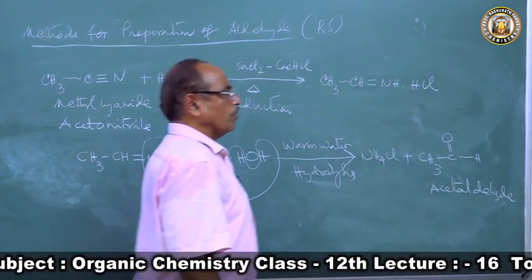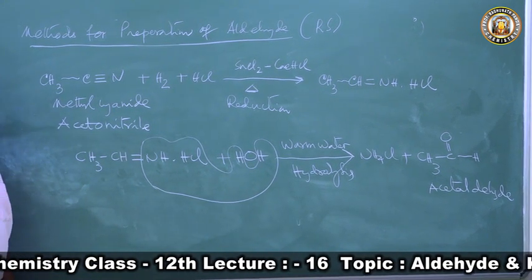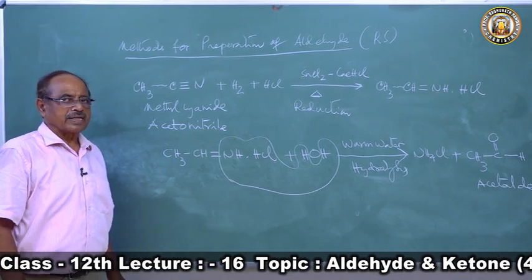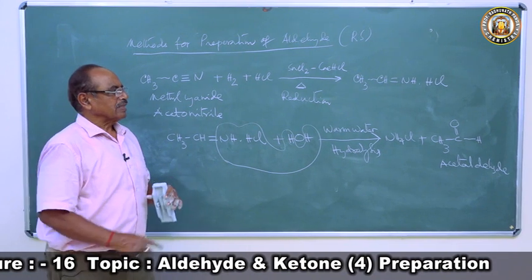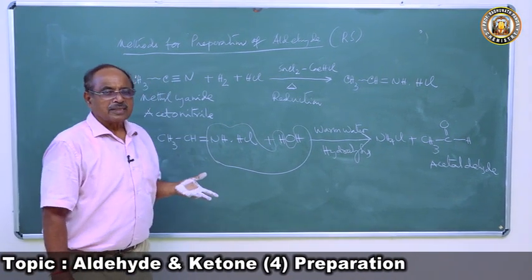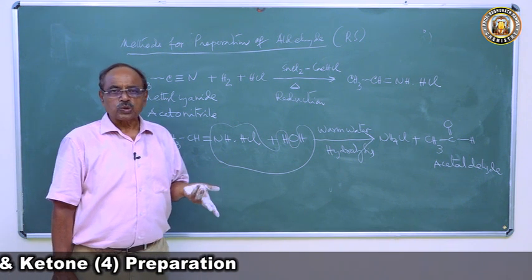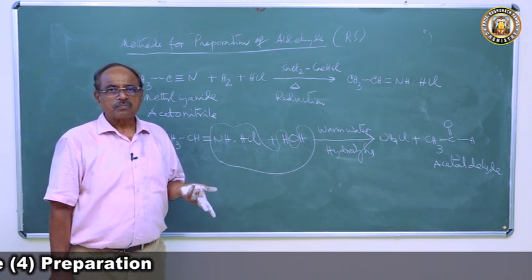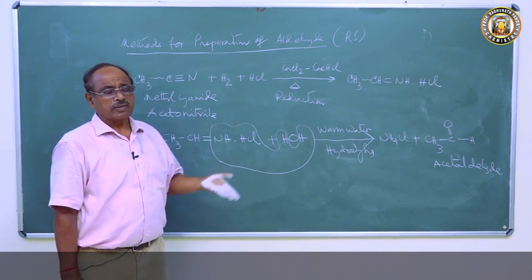So this is the Stephen reduction method for preparation of acetaldehyde. By this method we cannot prepare formaldehyde, and also we cannot prepare ketones. This Stephen reduction and Rosenmund's reduction you can get as a short note in your exam, and also as a chain reaction.